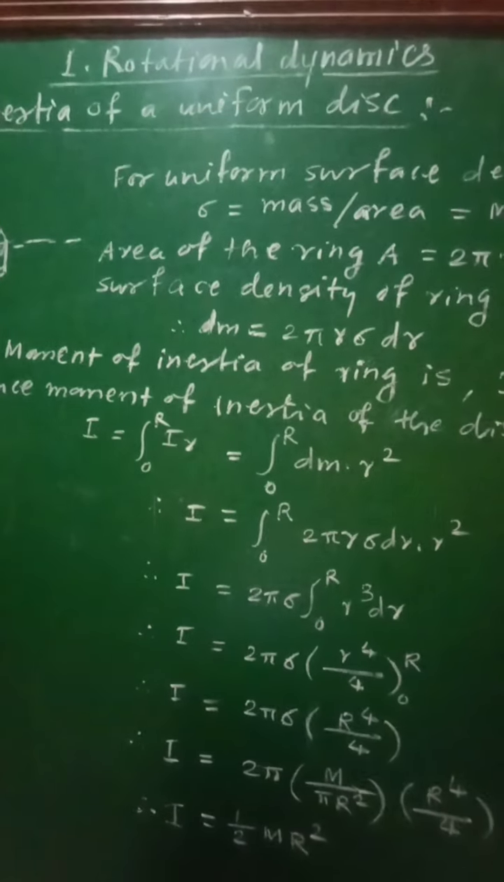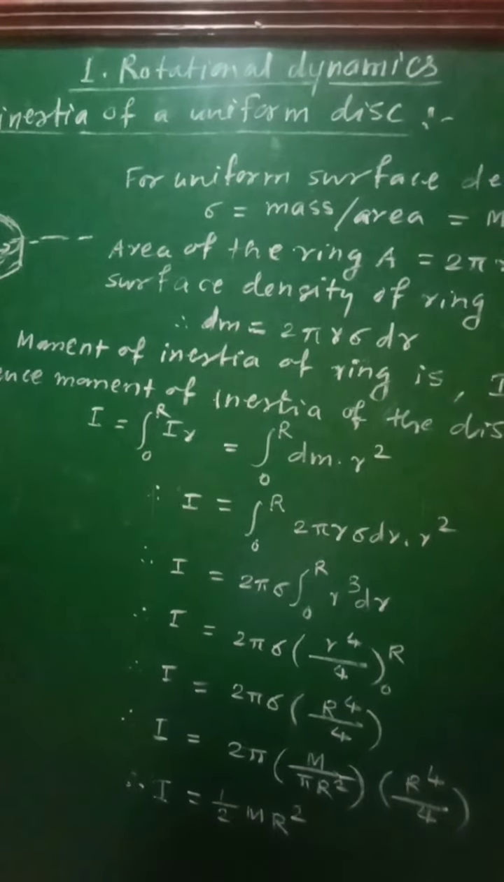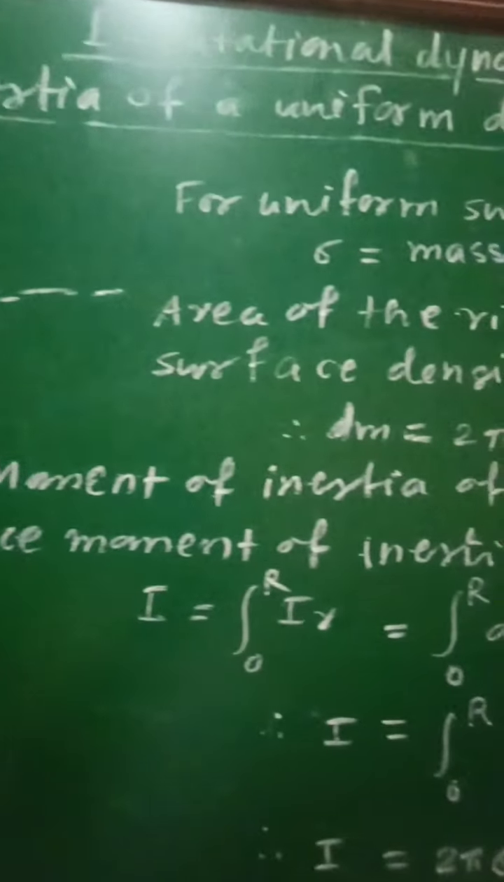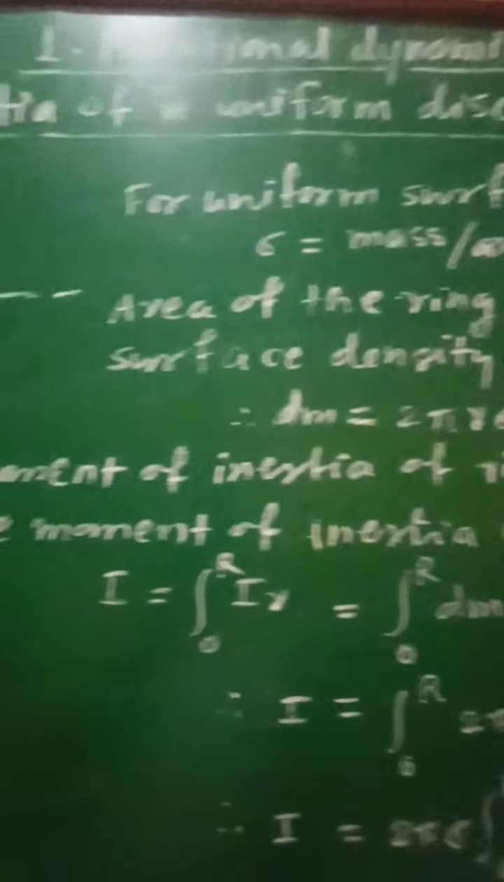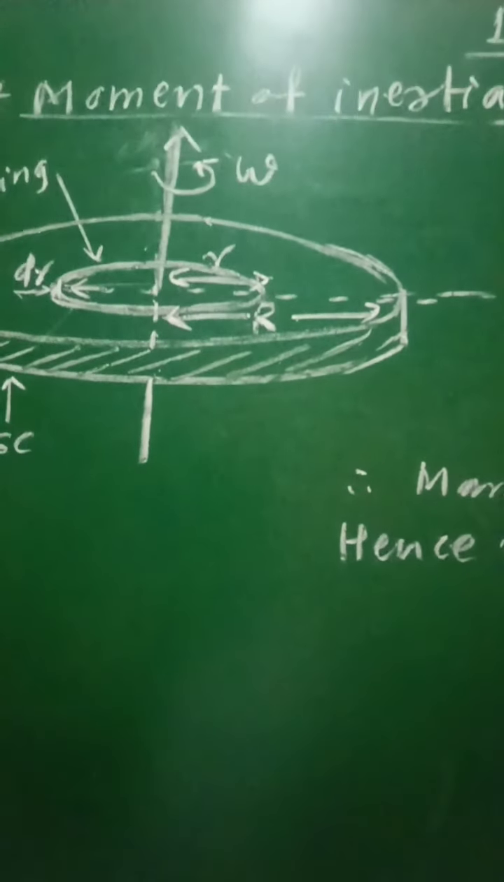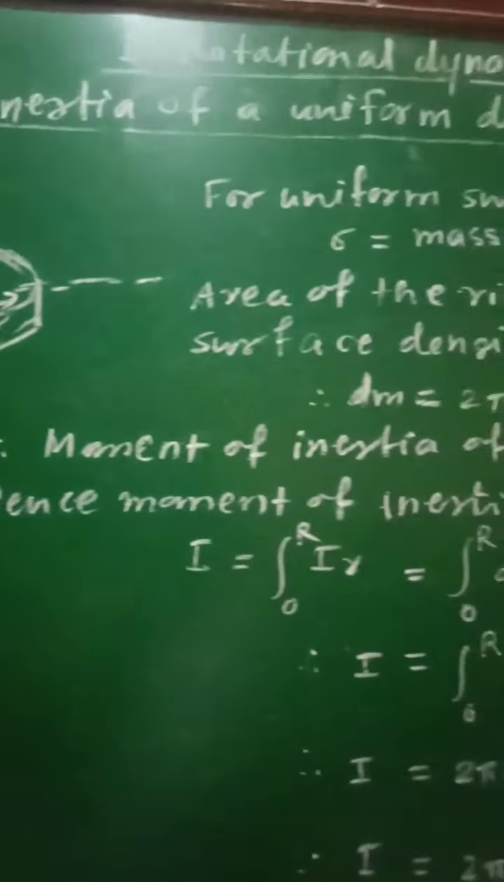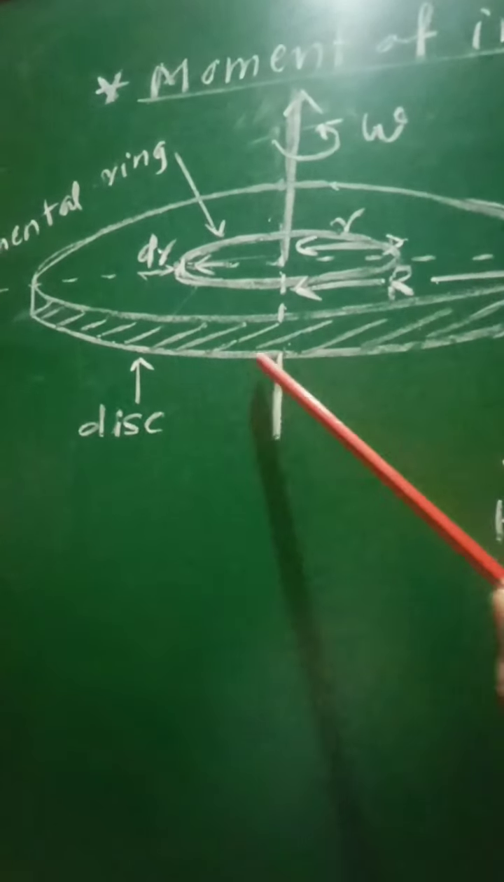Standard 12th, subject physics, first chapter rotational dynamics. From this chapter, let us see the moment of inertia of a uniform disk. Moment of inertia of a uniform disk, and it will be the moment of inertia of that disk about a transverse axis. So in order to obtain that expression for the moment of inertia of the disk, let us consider